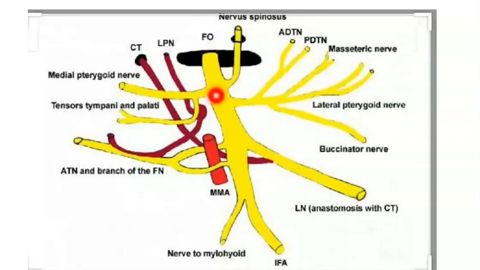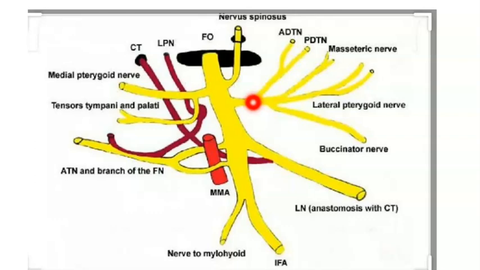Coming to the divisions, it has two divisions: first is the anterior small division and the second is the posterior large division. The anterior division gives four branches, one sensory and three motor.